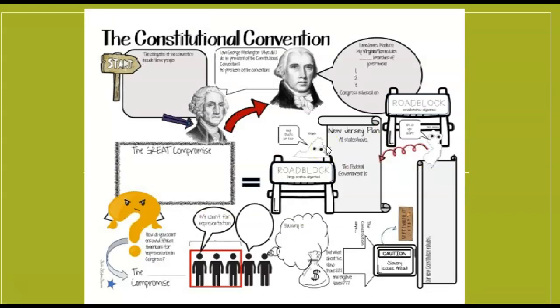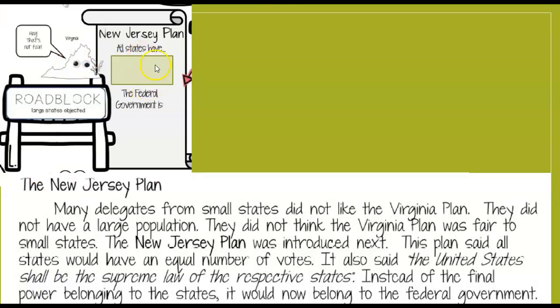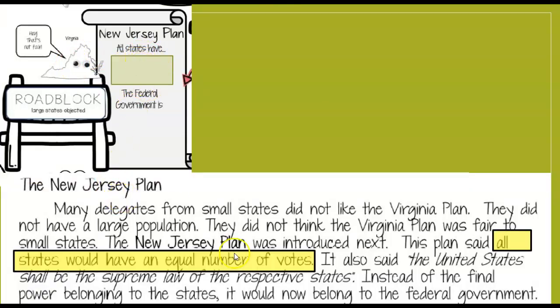Moving on to New Jersey Plan. So right down here, you have the small states have their response to it. And so in the New Jersey Plan, they have their own, and they basically say all states should have an equal number of votes. So all states have 1 vote is their suggestion.